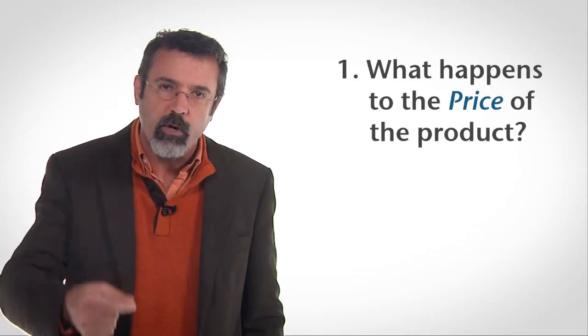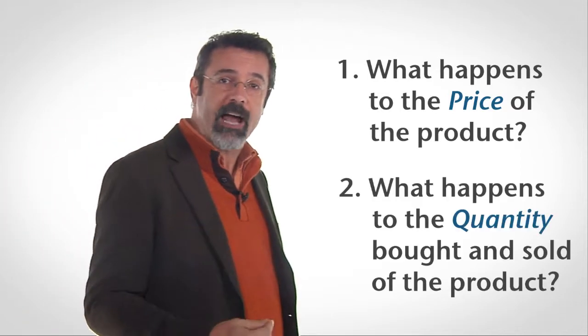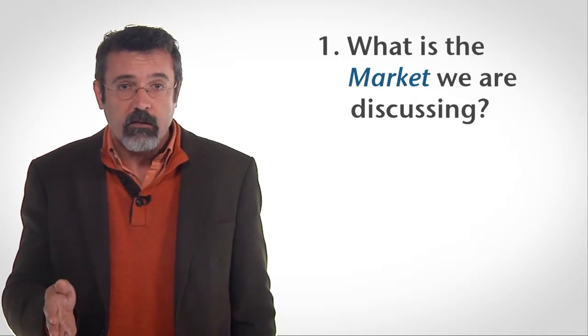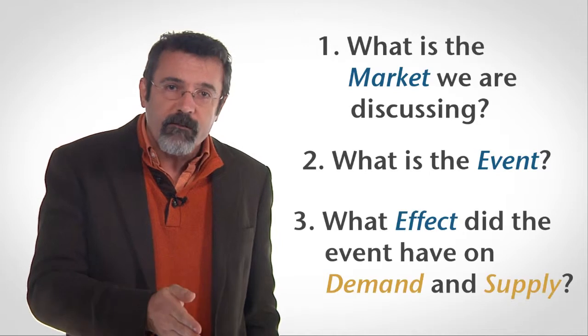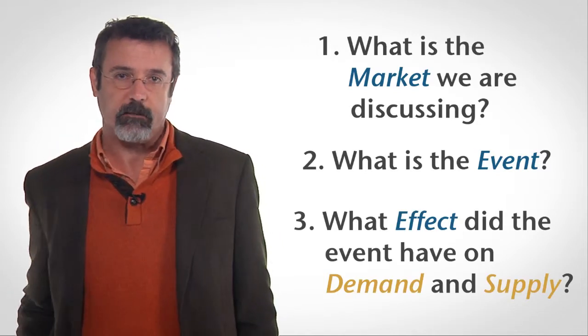Let's return to the two questions economists care about. First, when an event impacts a market, what happens to the price of the product? Second, when an event impacts a market, what happens to the quantity bought and sold of the product? To unravel what happens in a market, answer the following questions. First, what is the market we're discussing? Second, what is the event? Third, what effect did the event have on demand and supply in the market we're discussing?